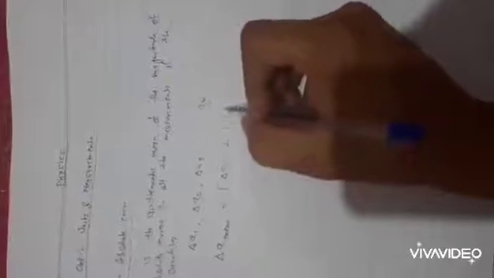So the mean of these absolute errors is delta A mean equal to magnitude of delta A1, magnitude of delta A2 and so on, magnitude of delta AN. So this sign represents the magnitude.